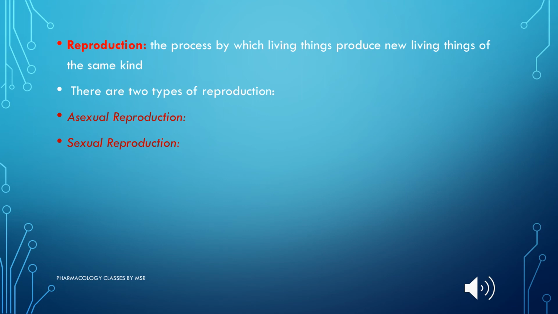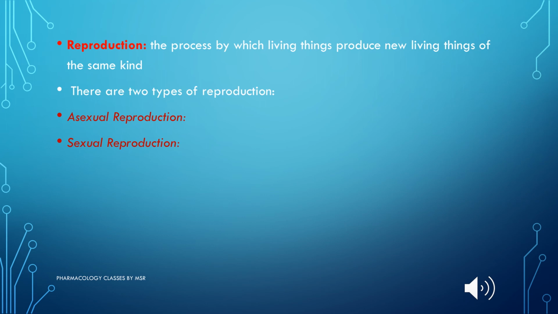If they are not reproducing, that particular species may become scarce, and we cannot see that species again. So in order for the species to survive, we require reproduction, but it is not necessary for the survival of our own life.